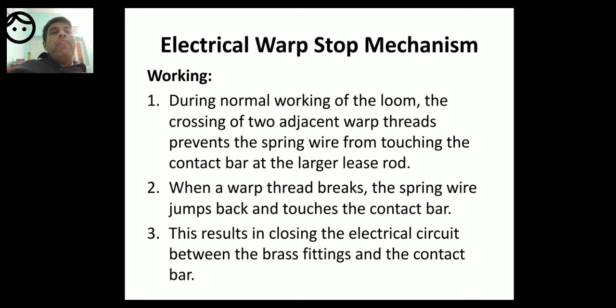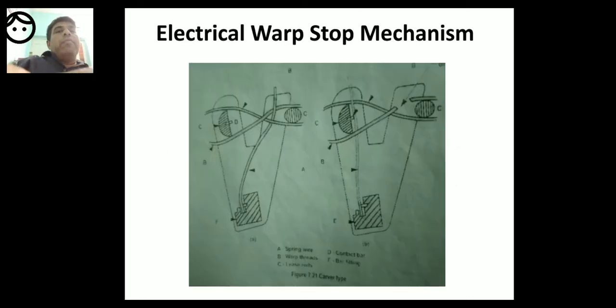When a warp thread breaks, the spring wire jumps back and touches the contact bar. You can see in the second diagram, the B diagram, there is a breakage of the warp thread, and the spring wire goes and touches the contact bar at D.